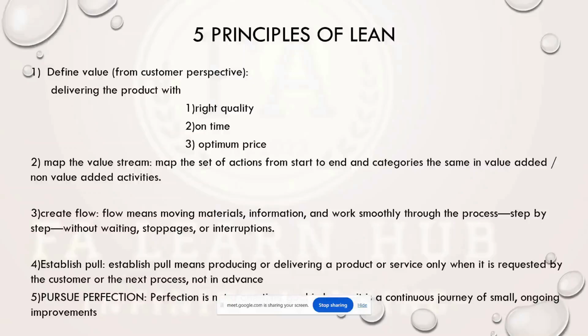The next thing is pursue perfection. Perfection is not a single time thing. It has to come from continual improvement. It should be a continuous part of the journey. So these are the 5 principles of lean: define the value, value stream mapping, create a flow, establish pull, pursue perfection.